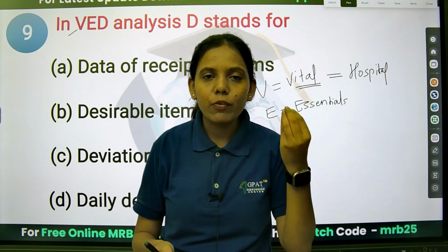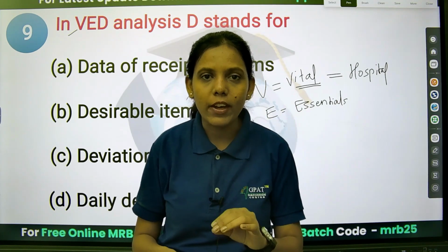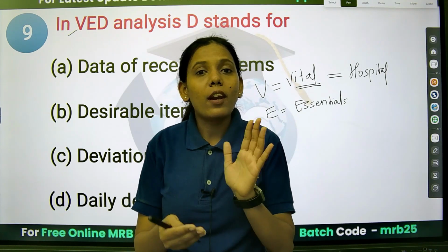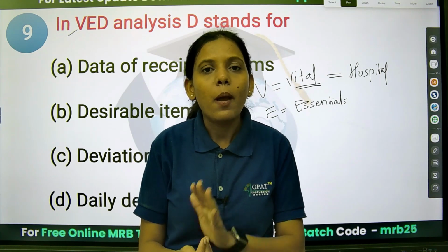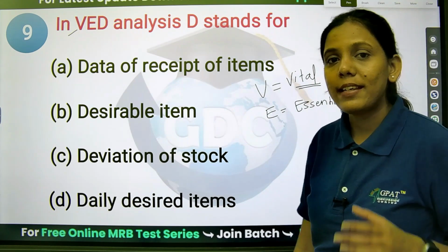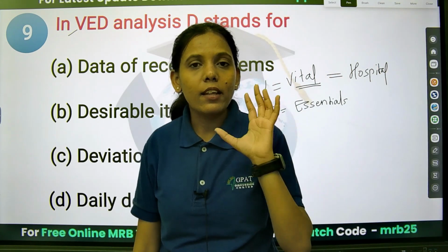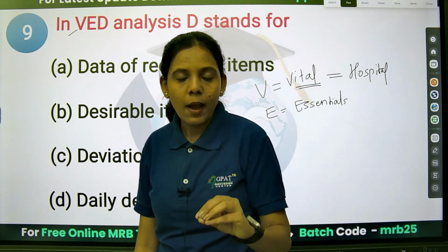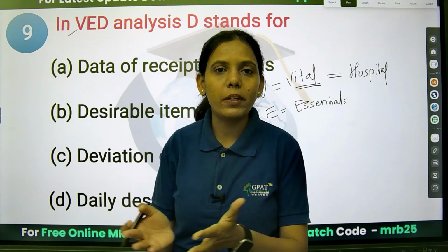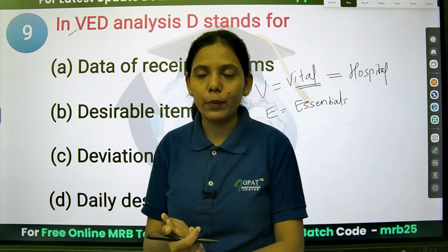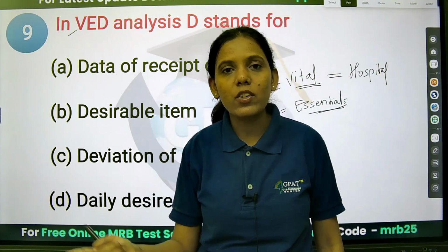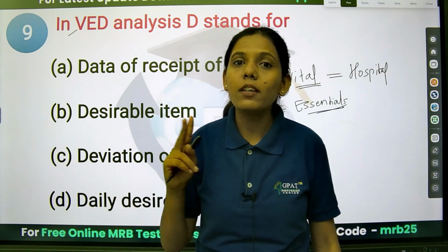It is not that you will not survive, but the quality of your living will be hampered. Your life will not stop because of that, but the quality of life will suffer. Essentials are the items which are required, but their absence will hamper the quality of the functioning of the hospital. The functions will be carried out, but the quality will suffer.